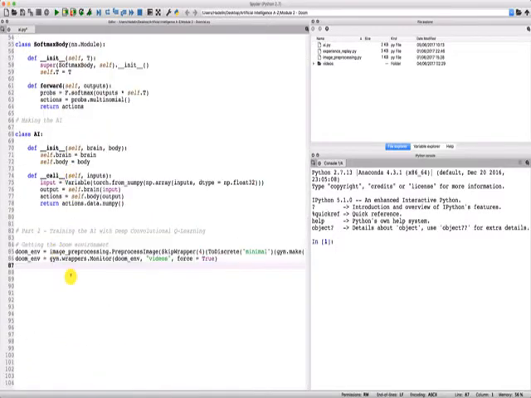So let's do this. I'm introducing this new variable, number actions. So number actions equals, now we're going to take our Doom environment, that is the variable that we created. So doom environment, then we add a dot, and then, here we go, we take the action space. That's the set of your actions. I encourage you to have a look at the OpenAI tutorials to understand how the OpenAI gym environments work. But basically, this is the set of actions. And from this set of actions, we can access the number of actions in the environment. And to do this, we add a dot and n. n is the number of actions.